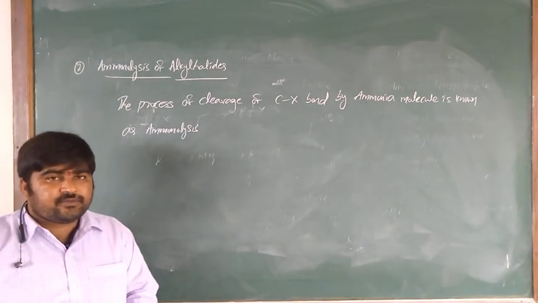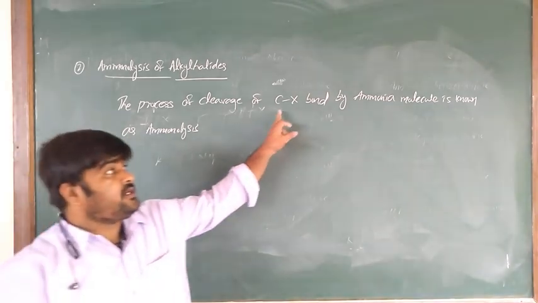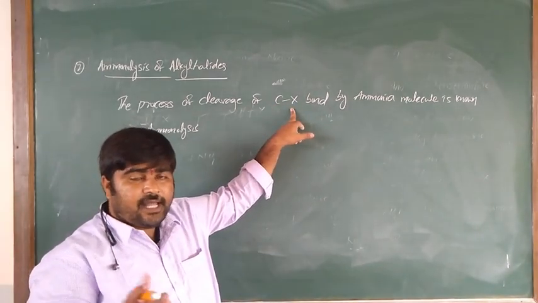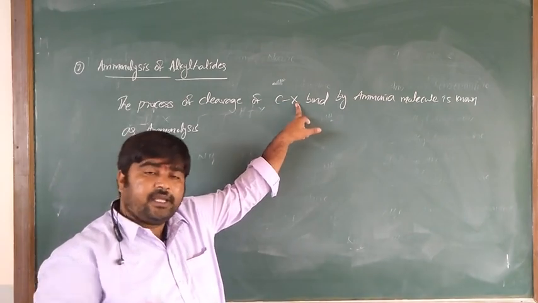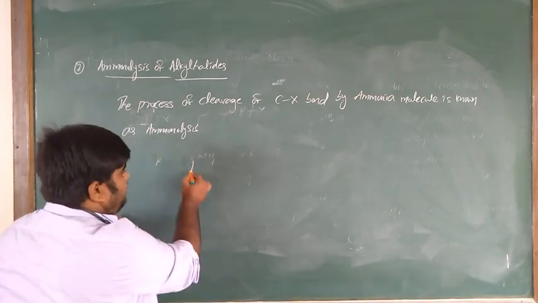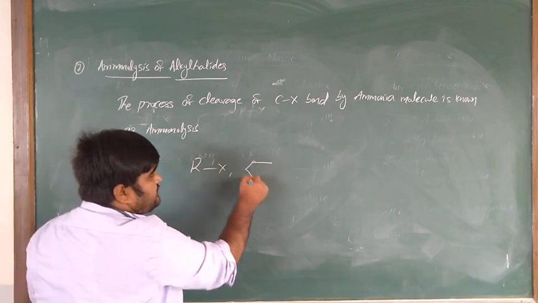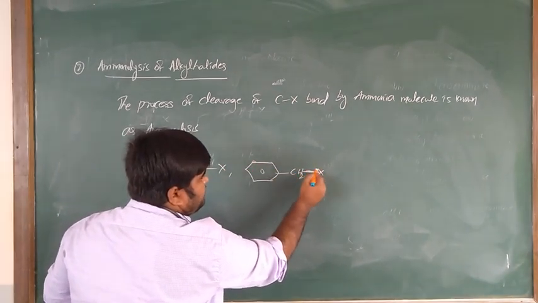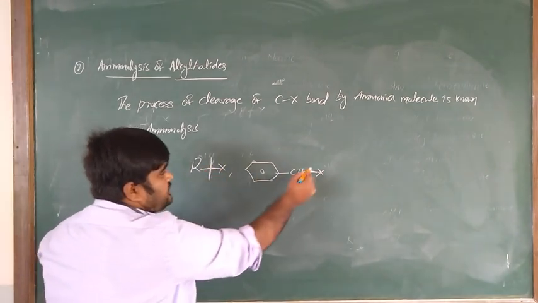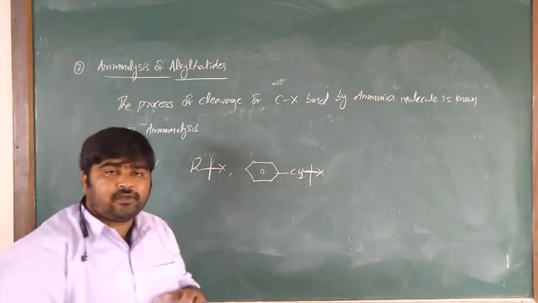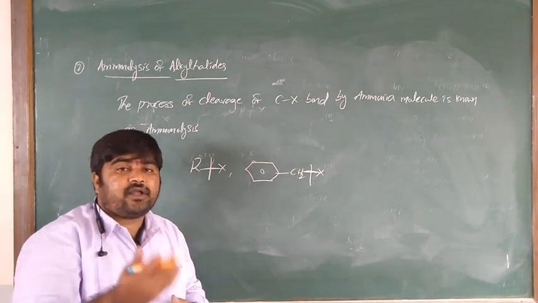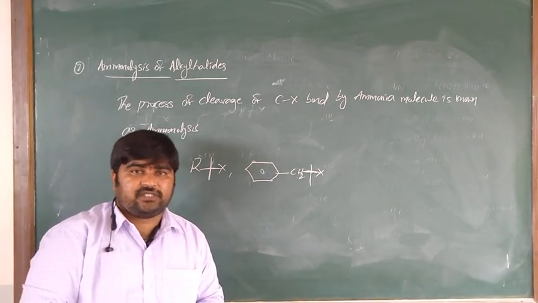What does ammonolysis mean? Why the carbon-halogen bond by ammonia? Because in alkyl halide, RX, and in benzyl halide, the carbon-halogen bond is there. This carbon-halogen bond is easily cleaved by ammonia molecules and substituted ammonia, amine molecules, which is a nucleophilic substitution reaction.